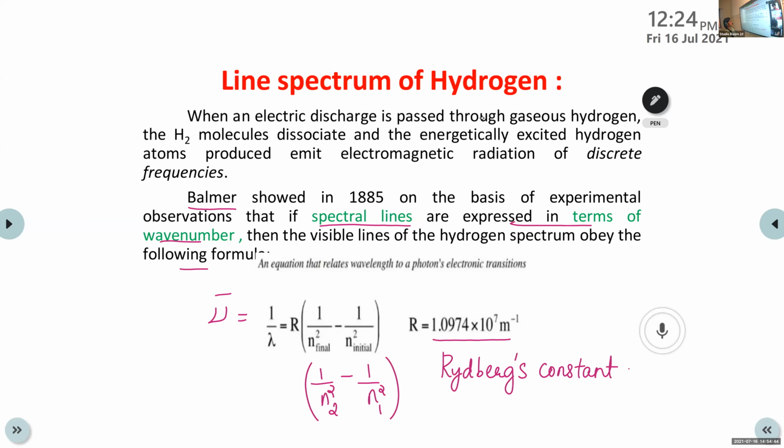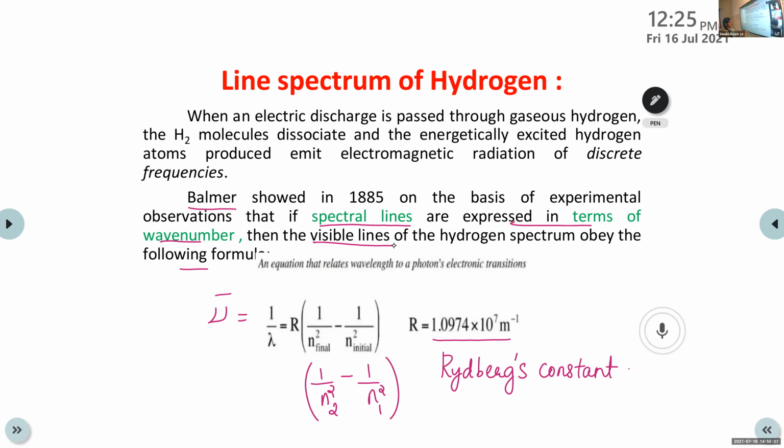In 1885, Balmer showed that if spectral lines are expressed in terms of wave number, then the visible lines of the hydrogen spectrum obey the following formula: nu bar equals 1 by lambda equals R into 1 by n final square minus 1 by n initial square.